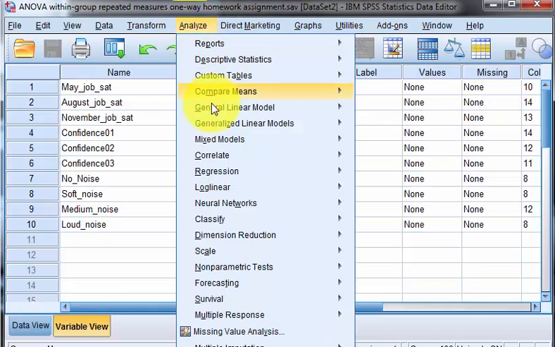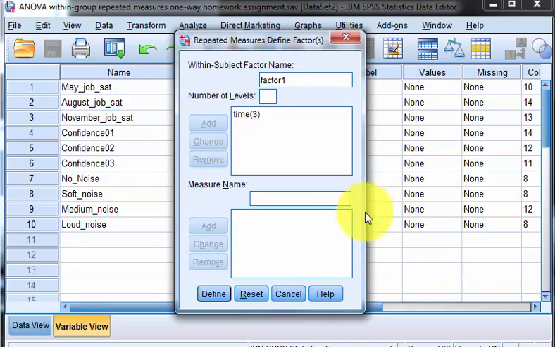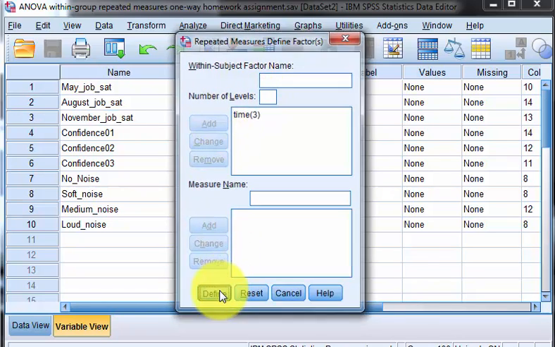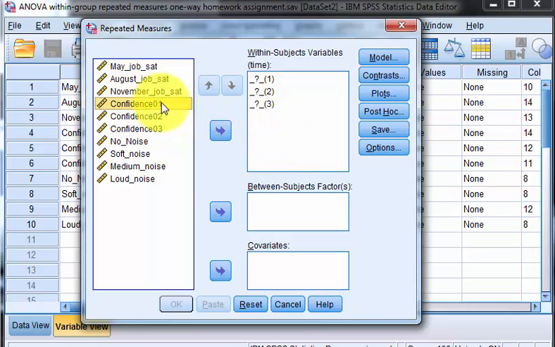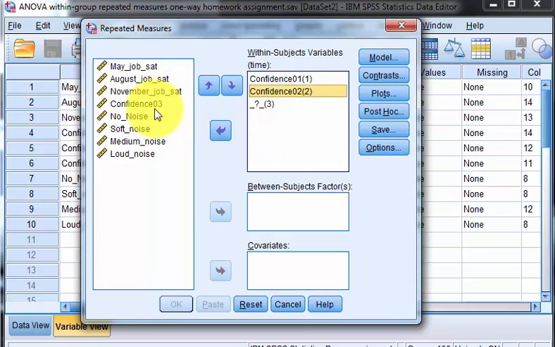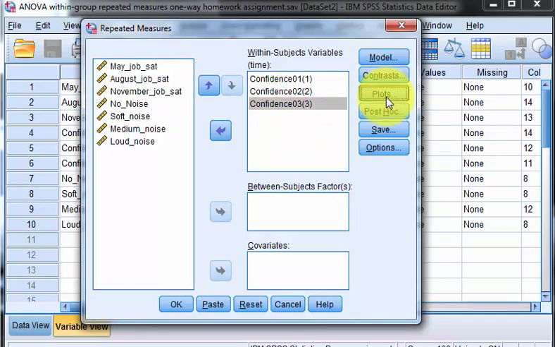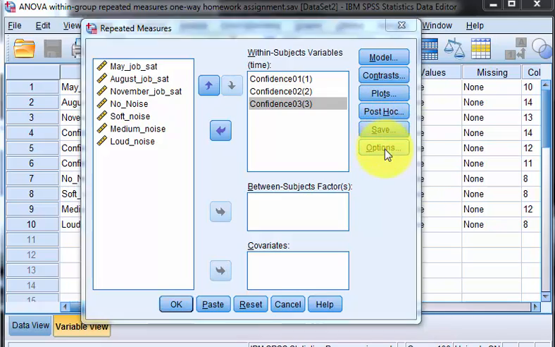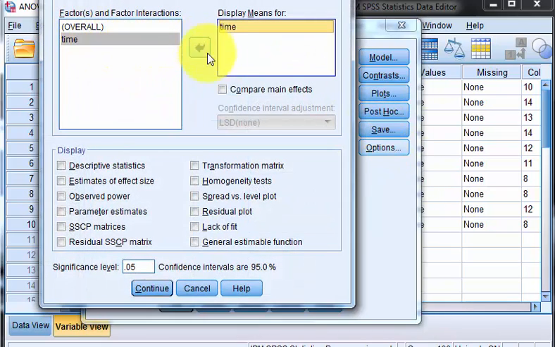Always analyze. General linear model, repeated measure. I'm going to reset. Our factor is over time, right? There was a time factor, right? And then there were 3 levels. And we're going to define them as confidence 1, confidence 2, confidence 3. Let's go to options. We'll put those in there. We can compare them. 1, 2, 3.